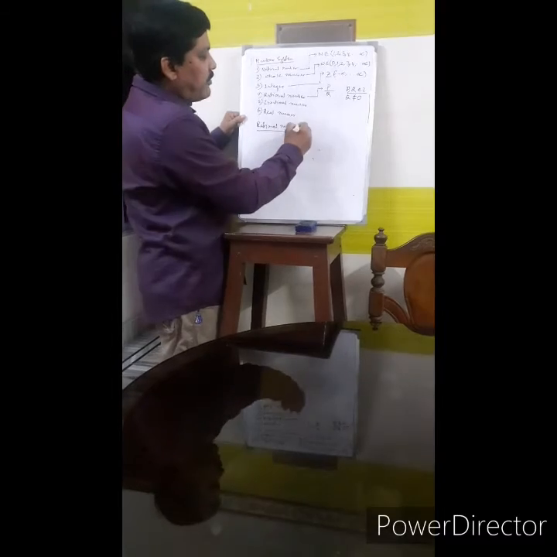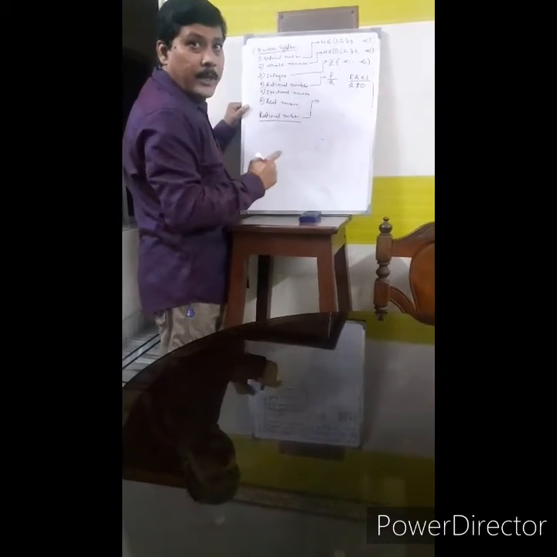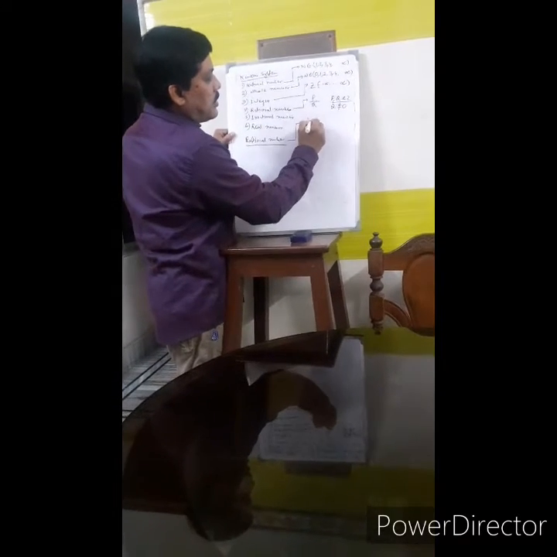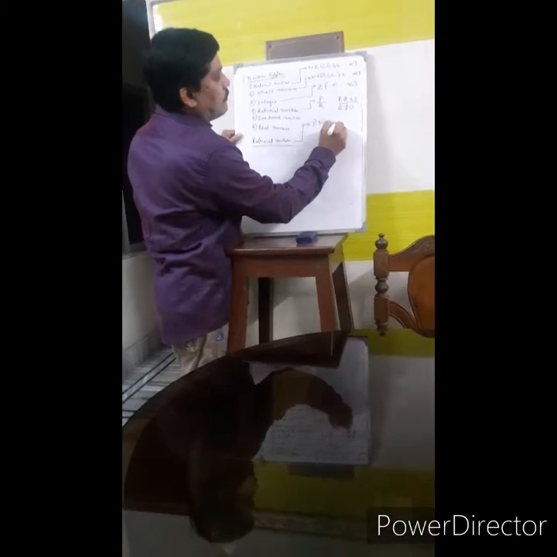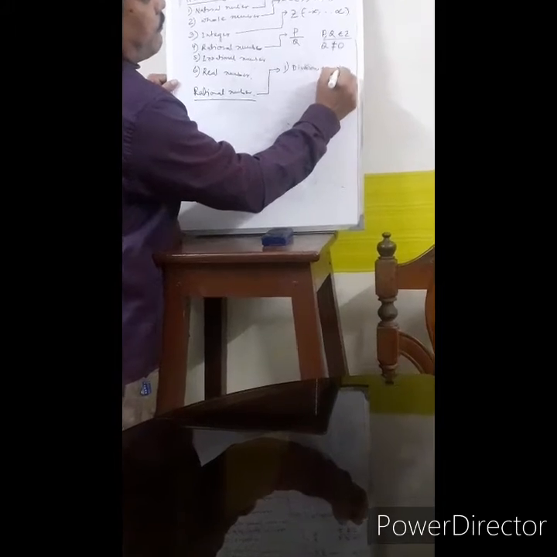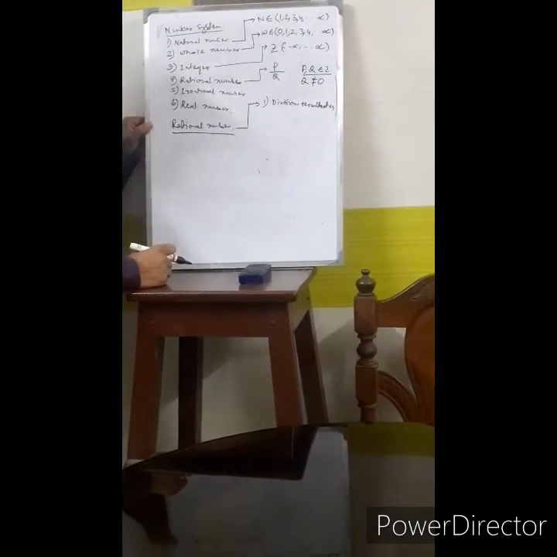When we divide a proper fraction, there are three possibilities. Number one possibility is the division terminates. Proper or improper, whatever fraction, the division terminates after a few steps of division.